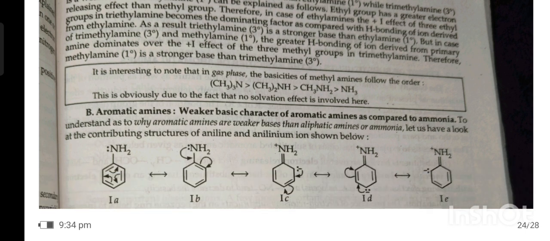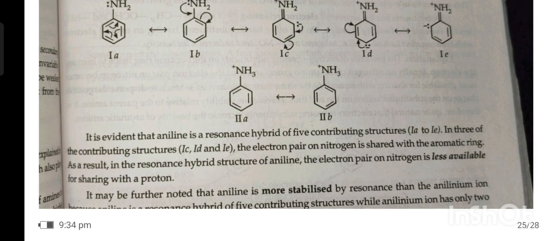Aromatic amines, weak base character of aromatic amines as compared to ammonia. To understand why aromatic amines are weaker bases than aliphatic amines or ammonia, let us have a look at the contributing structures of aniline and anilinium ions shown below. It is evident that aniline is a resonance hybrid of 5 contributing structures. In 3 of the contributing structures, the electron pair on nitrogen is shared with the aromatic ring. As a result, in the resonance hybrid structure of aniline, the electron pair on nitrogen is less available for sharing